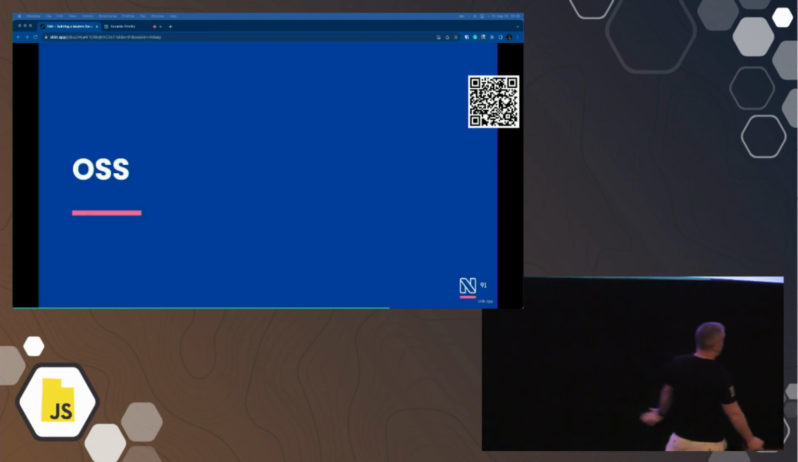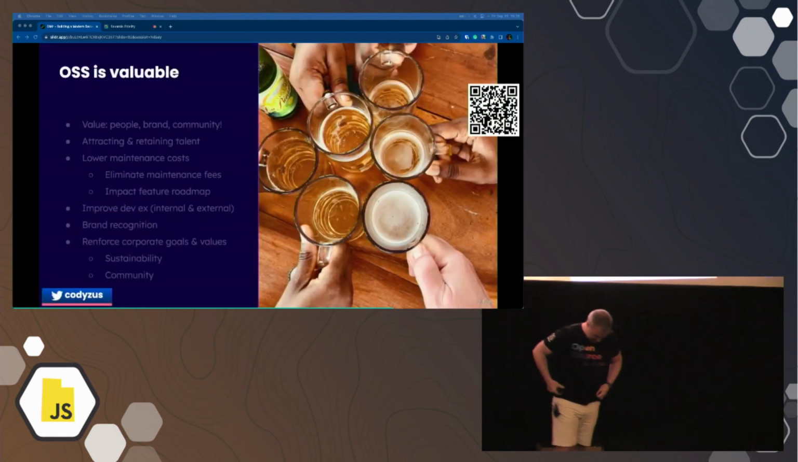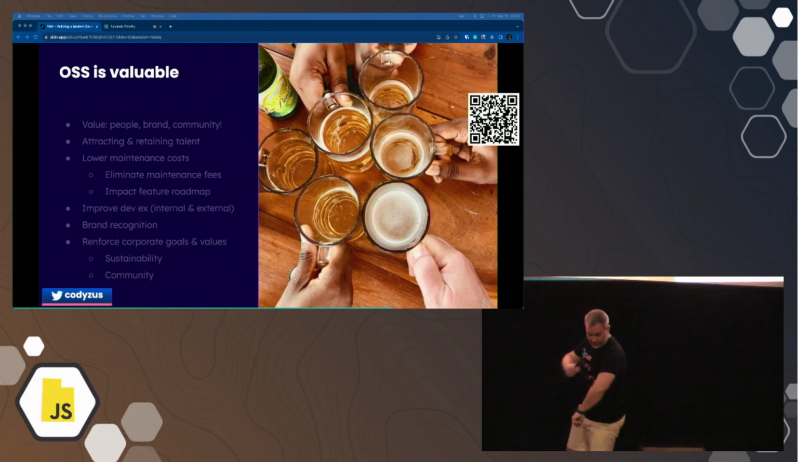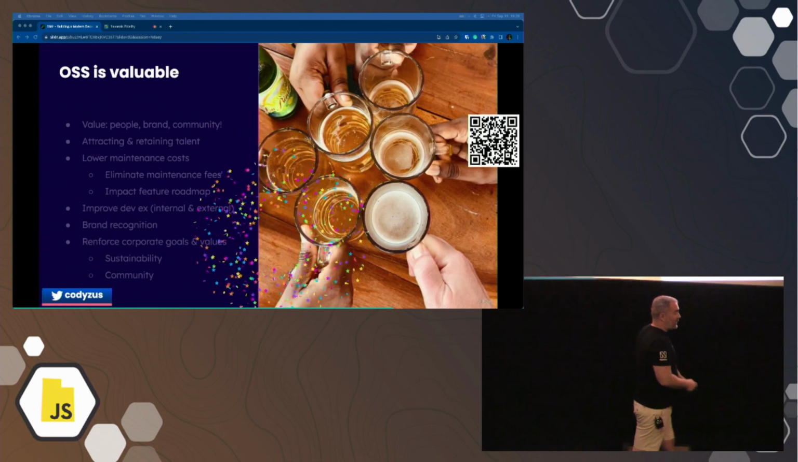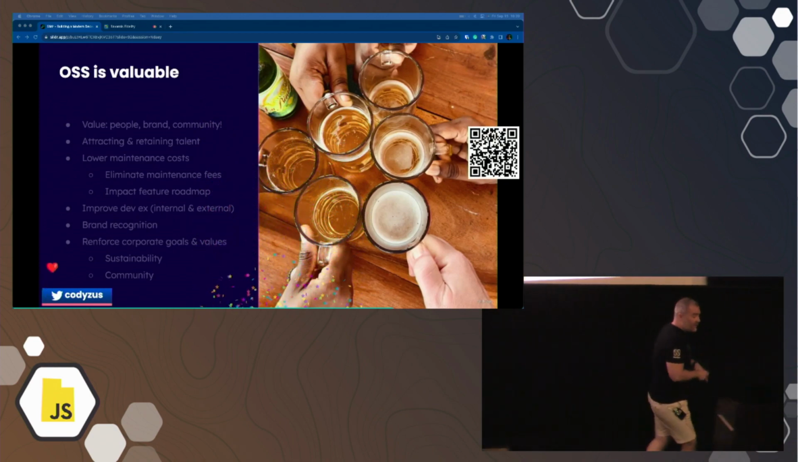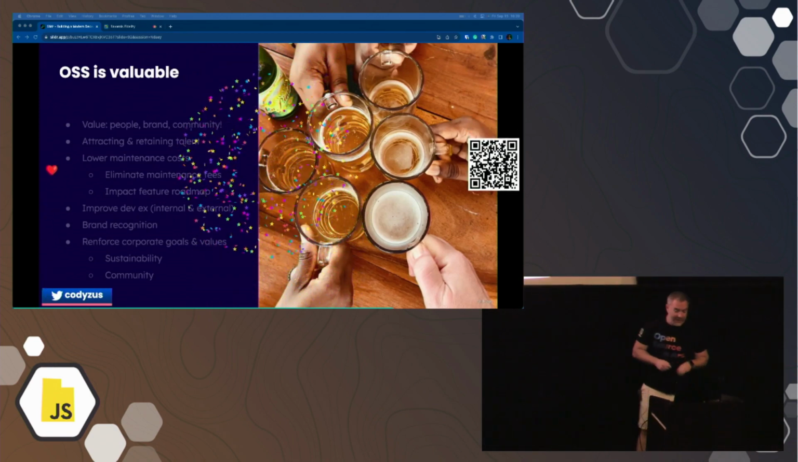Open source. I got to talk a little bit about open source. I got my shirt on today. Open source is art from Nearform, other arm from Nearform. Love open source. And I really wanted to take some time, I know I don't have it, to tell you